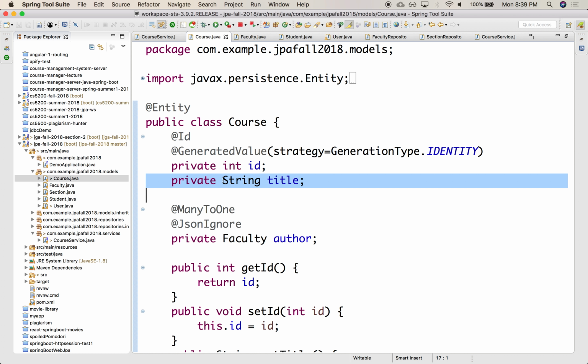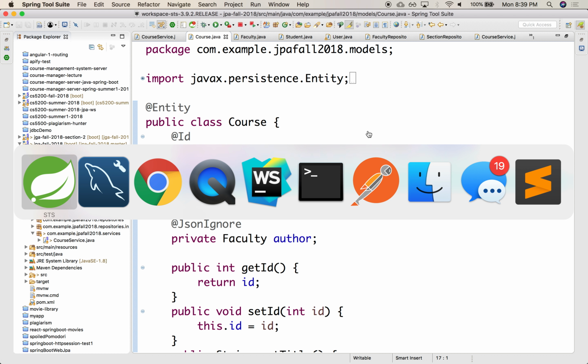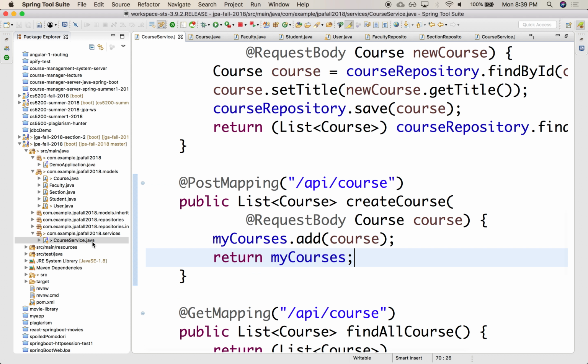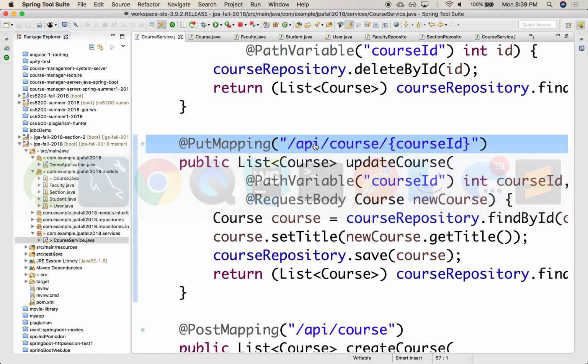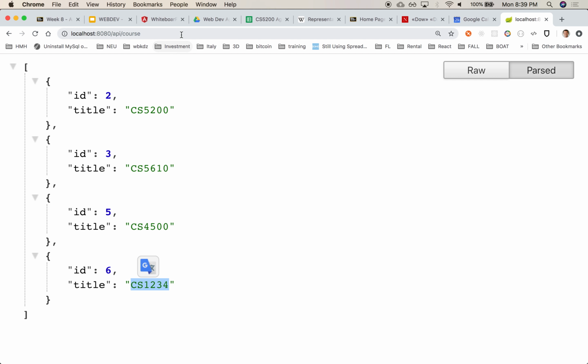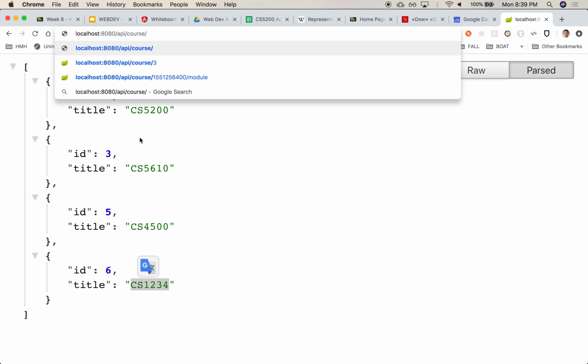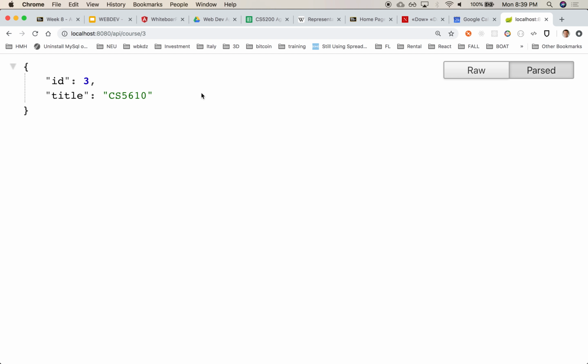So everything like an entity that you're going to be building for the current assignment. And the service allows us to retrieve all the courses. Allows us to retrieve a particular course. So if we provide here a particular course, course number 3 returns just 5610, right? Again, using the same techniques that we talked about last week.